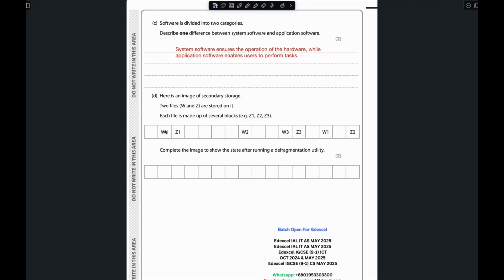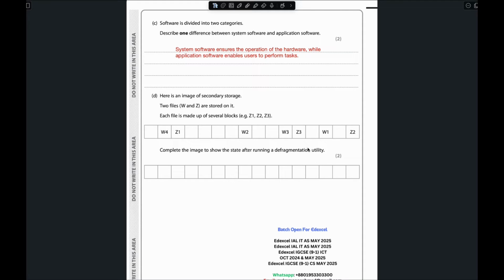So what happens without defragmentation is that when we save a file into our computer, it is just saved wherever there is space. It is not organized in order by position. When users try to save any file, the PC saves it in whichever location it finds available. Then it shows that the file is saved far away from W1, and W2 is far away from the fourth block, and similar.